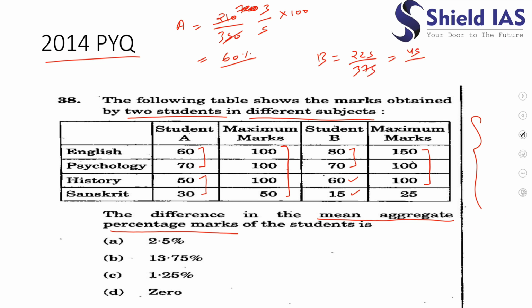This would become 45 divided by 75, which simplifies to 3 by 5, and it would also come to be 60% if we multiply by 100. So both of them are getting 60% marks. So what is the difference in the mean aggregate percentage marks of the students? It is 0%, right? So the correct answer would be D.